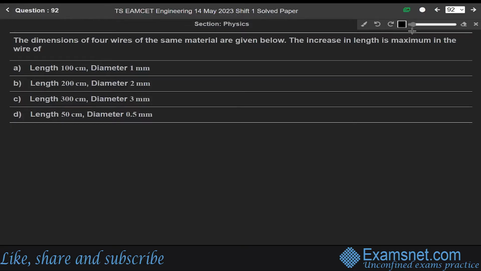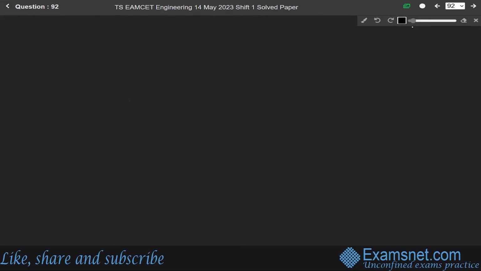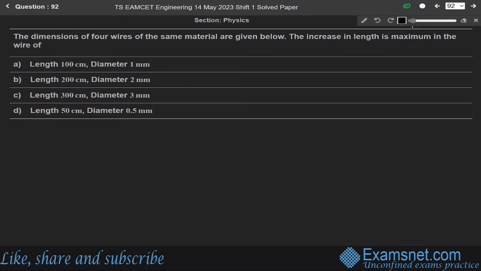Now, next question is 92. The dimensions of four wires of the same material are given below. The increase in length is maximum in the wire of. Okay, we have to find the maximum increase in length.